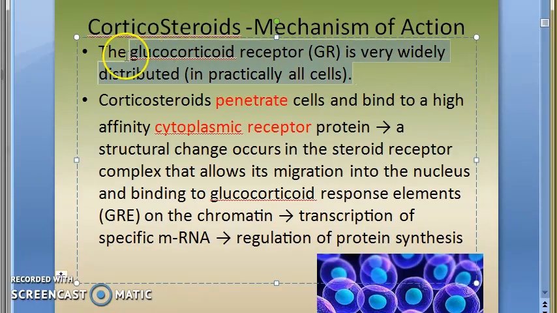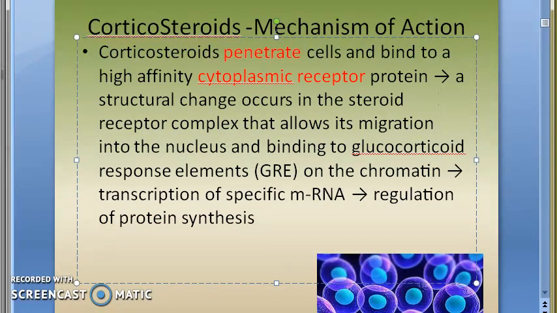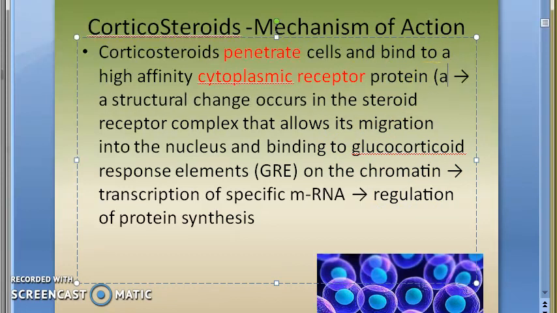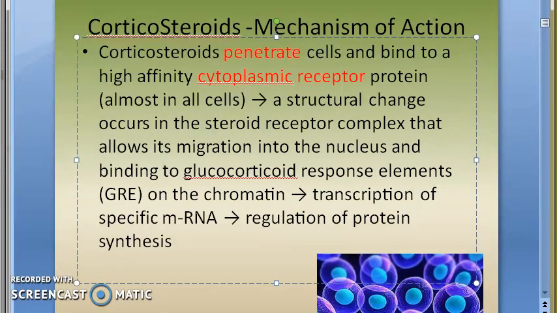Guys, at a cellular level, let's look at how corticosteroids work. Corticosteroids will penetrate almost every cell. There is a cytoplasmic receptor protein in almost all cells, so all the cells will pick up corticosteroids.